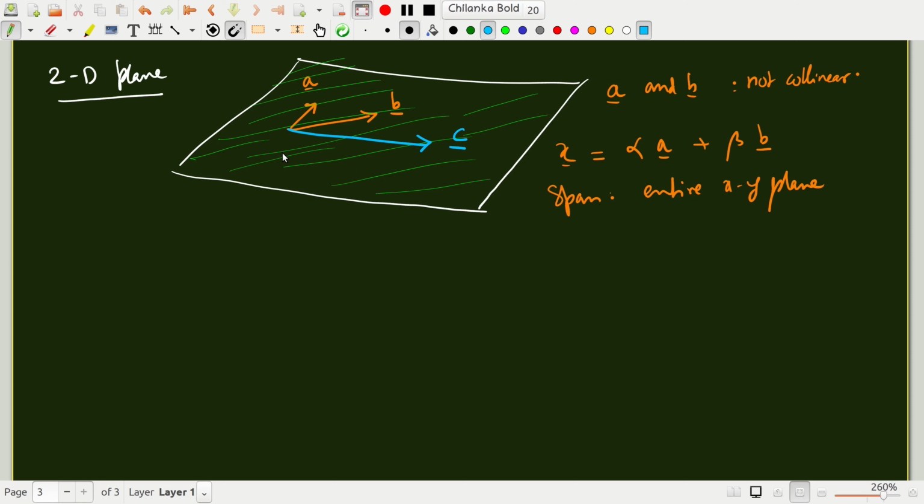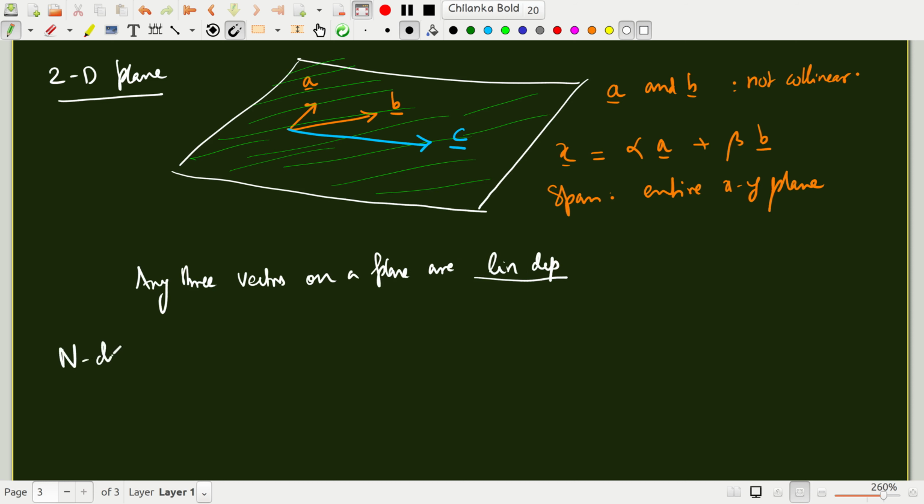So we can conclude that any three vectors on a plane are linearly dependent, because you can write one in terms of the others.